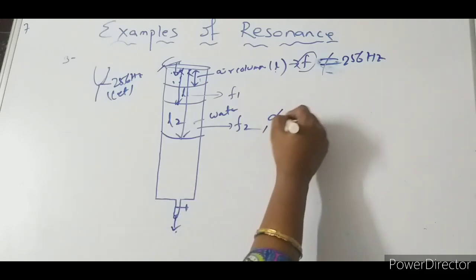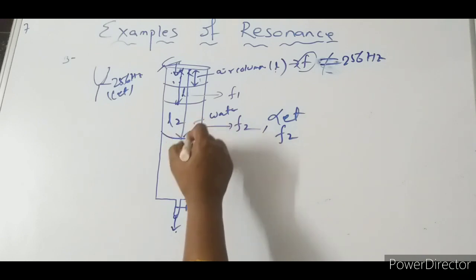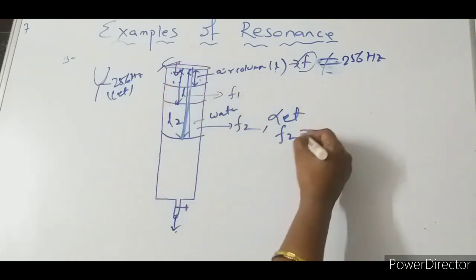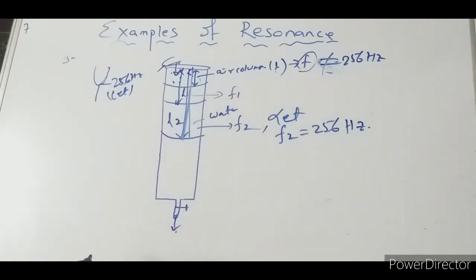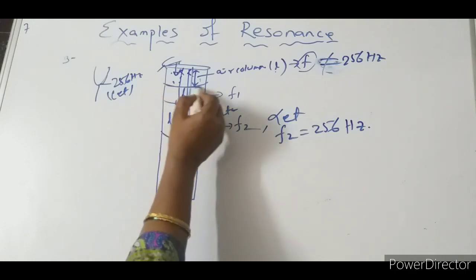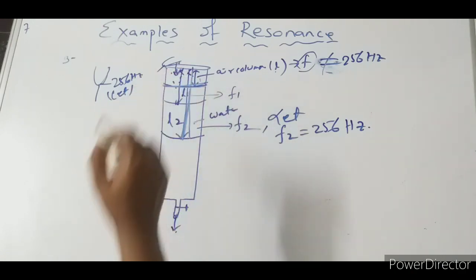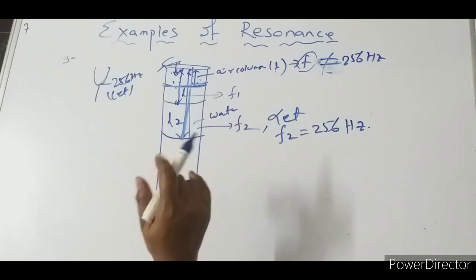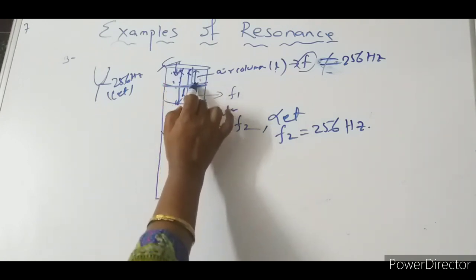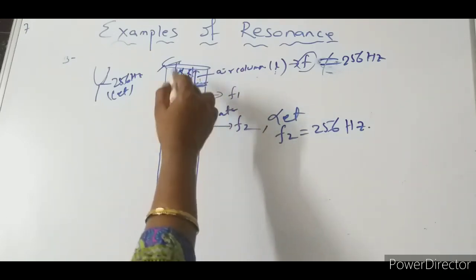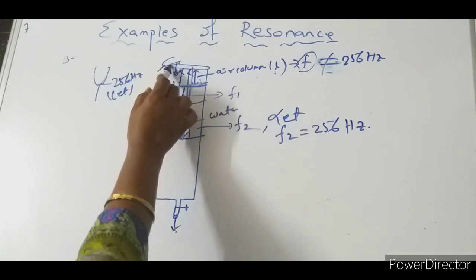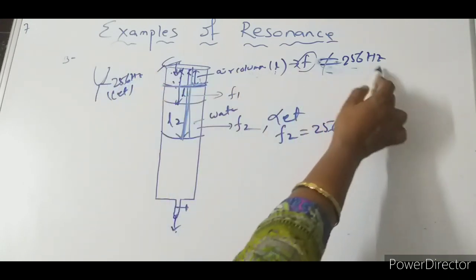Let f2, whatever is produced due to this air column, be equal to 256 Hz. I hope you understand this one. See, first of all, let me explain. I am taking this one as a burette. There is an opening for water. Here first of all I have kept the water level, and this much is blank, or empty. So this is the air column for us, and let this be L. For this L, whatever frequency is produced here due to this 256 Hz tuning fork, that will be 256 Hz.